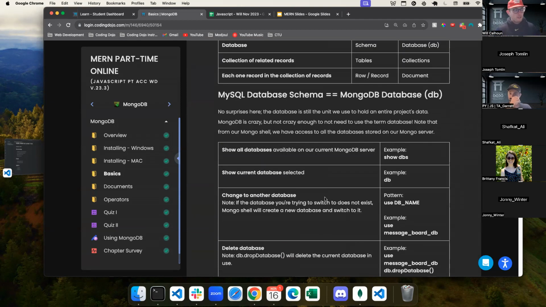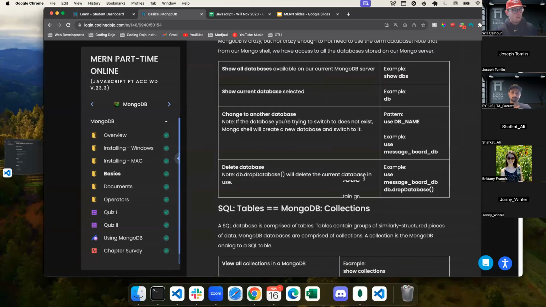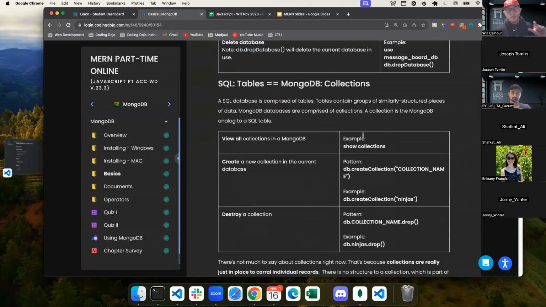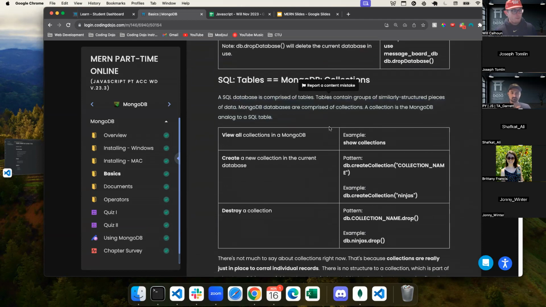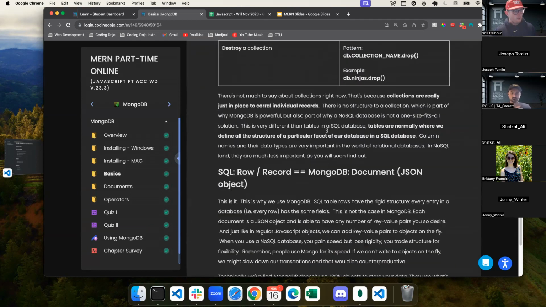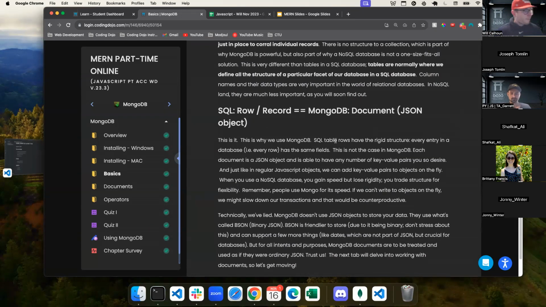Cool. And this portion of the platform is great because it'll go through those. If you've never dealt with a SQL database, then it might be kind of a foreign language to you and it's not really comparing anything that you know. So don't really worry about it. If you want to look at it, that's great. But I just want to make sure that you guys aren't super confused there.